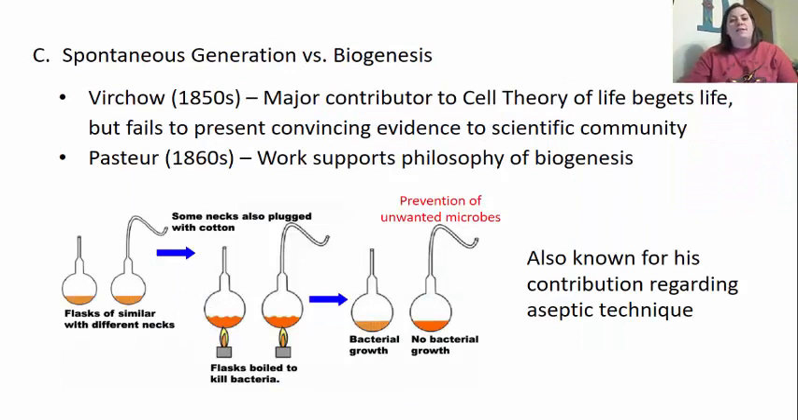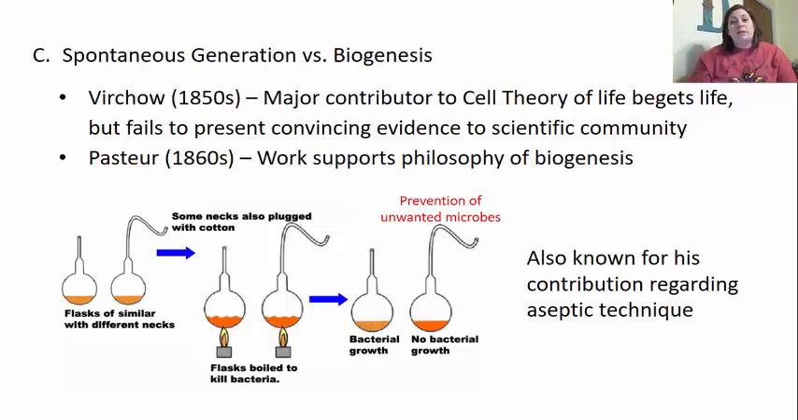Also, as part of this group with the spontaneous generation versus biogenesis, we see that Virchow and Pasteur are also important players. With Virchow, we see in the 1850s, he was the major contributor to the cell theory of life begets life, but he fails to present convincing evidence to the scientific community. He failed to give enough evidence where people in the scientific community really got behind what he was saying. However, in the 1860s, Pasteur actually was able to support this idea of biogenesis with enough evidence.